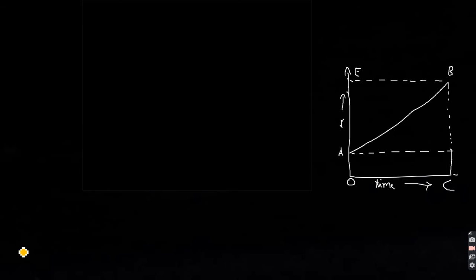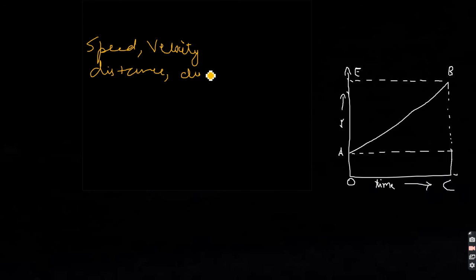Alright, so here our chapter ends. I guess this was an easy chapter. In this chapter, we studied speed, velocity. If you are in a hurry, you can skip this part. Speed, velocity, distance, displacement, acceleration, three equations of motion.